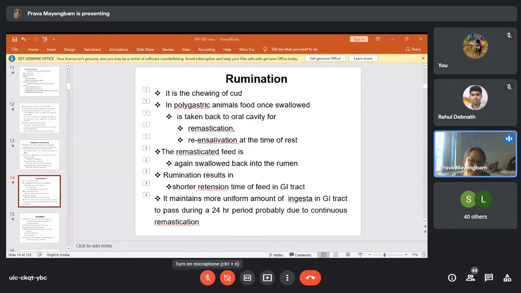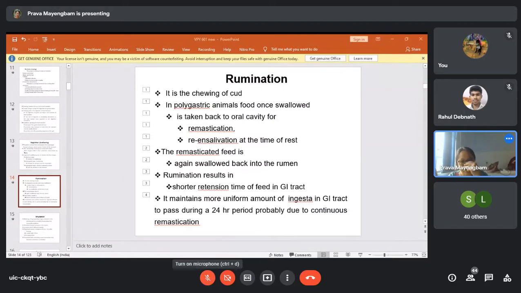In the case of ruminants, it is now reaching the rumen. So this food is partially digested. That partially digested food, which was swallowed once and is present in the rumen, is the cud.